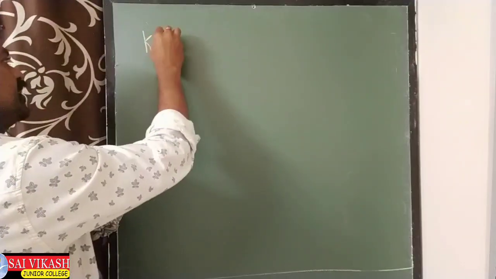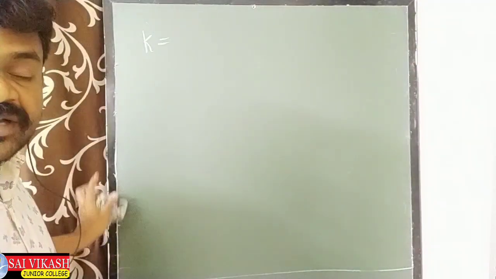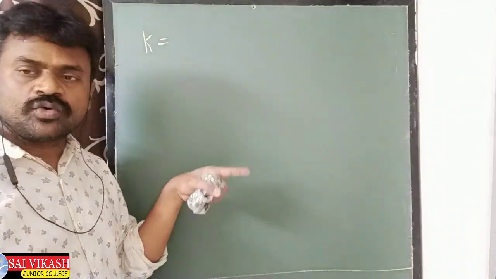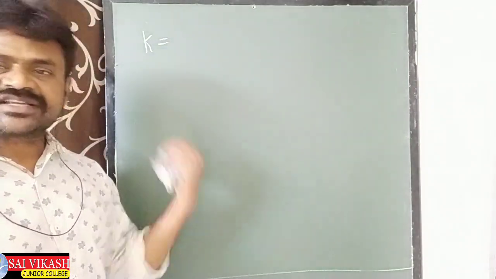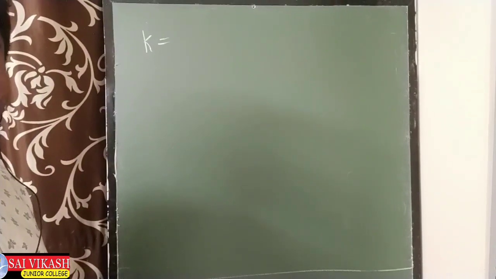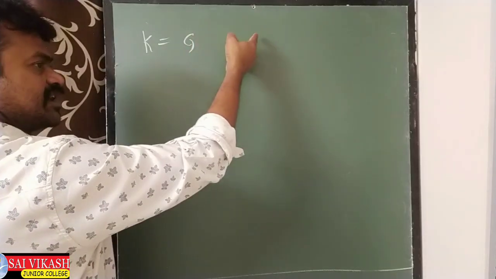The conductivity K, another definition of K. Actually K is 1 by rho, means the reciprocal of the resistivity is known as conductivity. This is one definition. Another definition also there for K. You see this. K means we know G star.